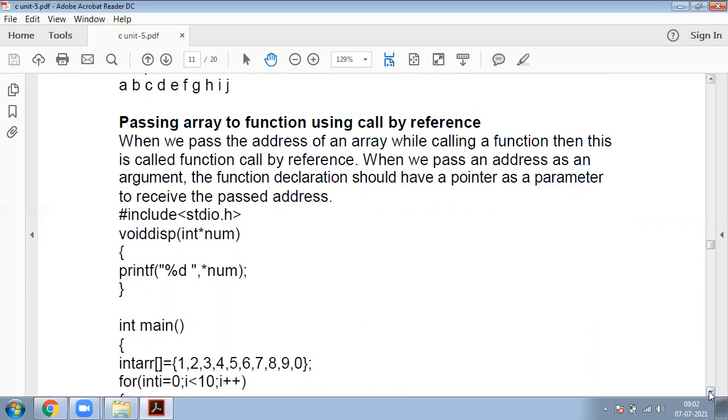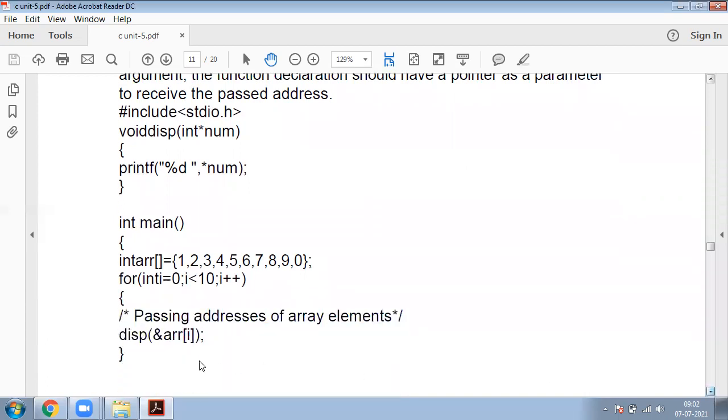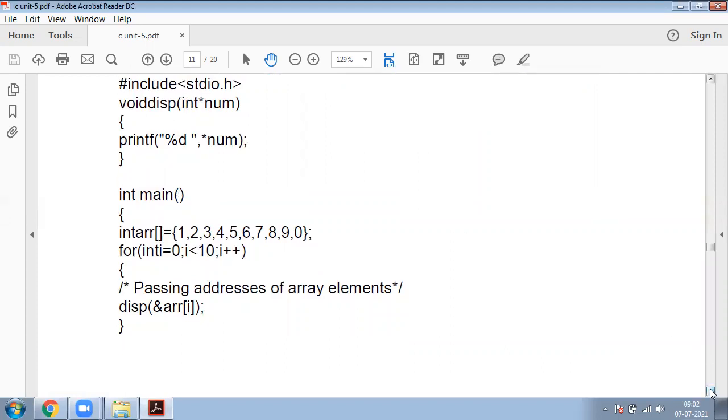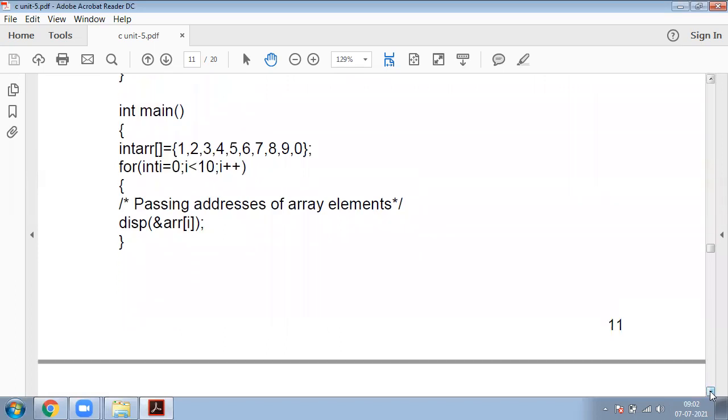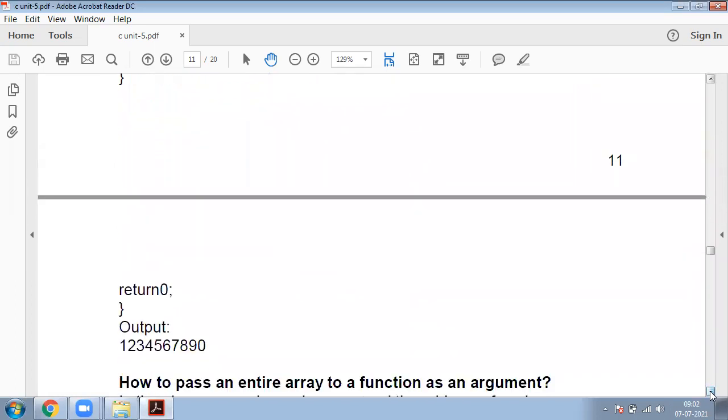So this is my address, this is my address type. Whenever this program is executed, this array address is passed to our called function. This is pointer type. Now when this is executed, finally we get the result as 1 2 3 up to 9. So this is nothing but my call by reference.